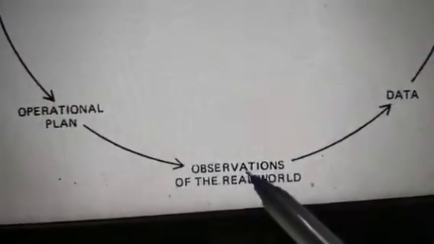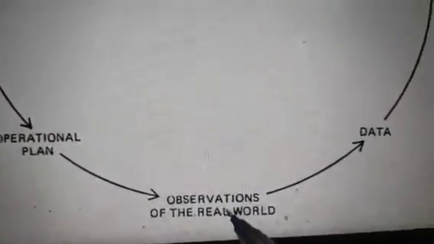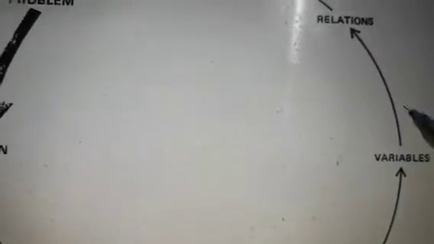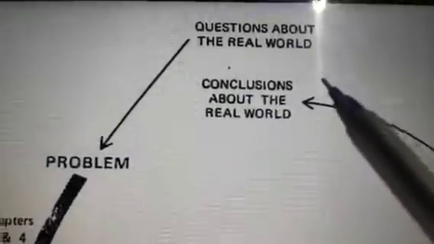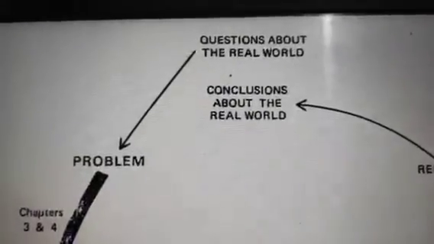and then observations of the real world, collect the data, and select the variables, relate all the variables, and then finally you have to conclude. That means conclusion about the real world. So from questions about the real world to conclusion about the real world is your whole research methodology, and this is the genesis of the problem.